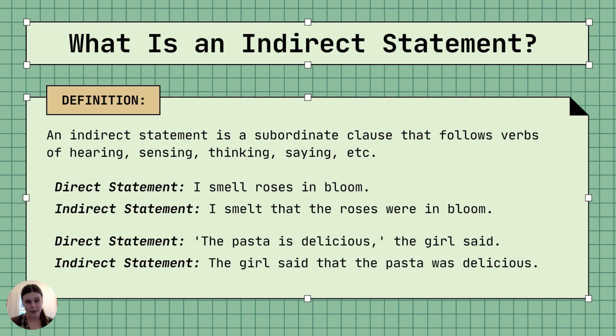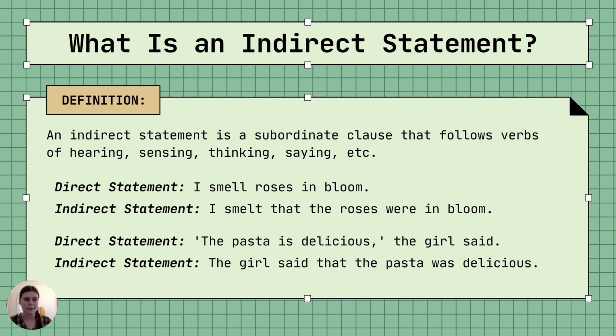So a direct statement is, you will never guess, something that's said directly. I smell roses in bloom. An indirect statement means that the statement is being filtered somehow, right? So it's being reported or it's being filtered. So I smelt that the roses were in bloom, right? So here what we've done is we've subordinated the roses were in bloom to a filtering head word. I smelt the fact that the roses were in bloom.